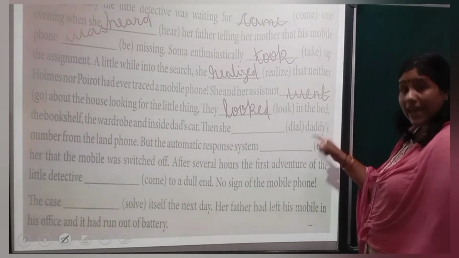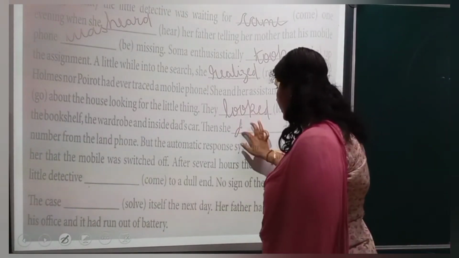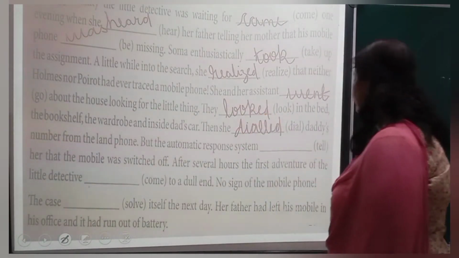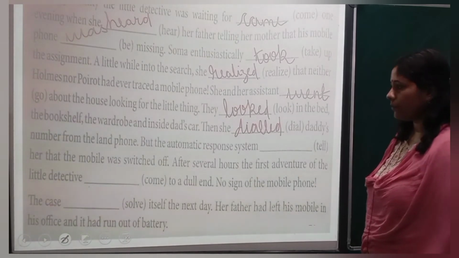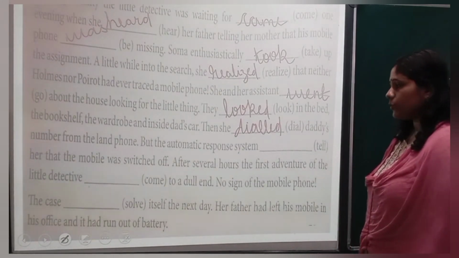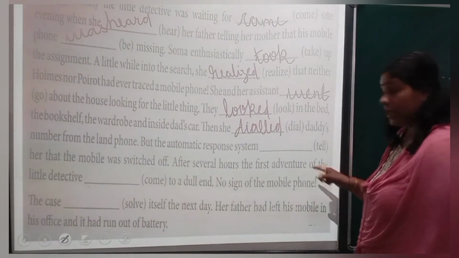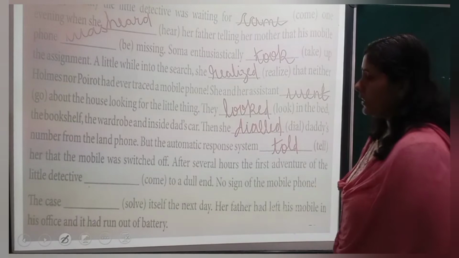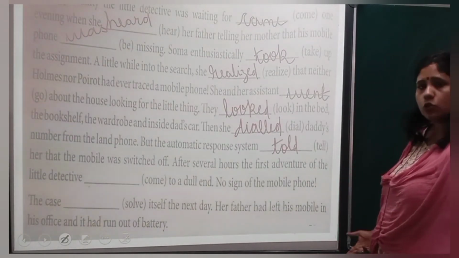Then she dialed, D-I-A-L-L-E-D, dialed Daddy's number from the land phone. But the automatic response system told her that the mobile was switched off.